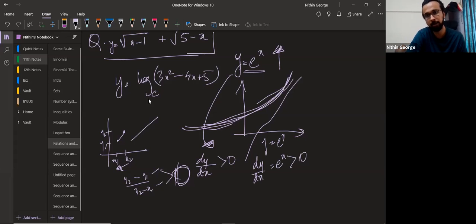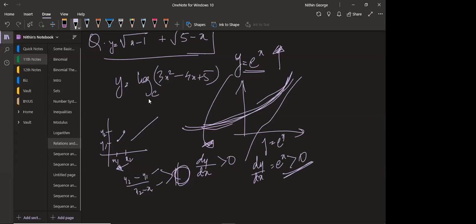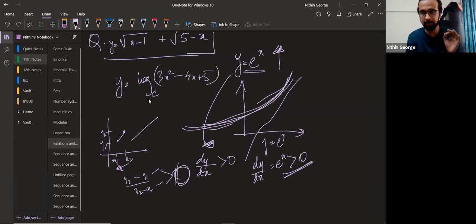But I know that e power x will always be greater than 0. Any doubts here? So dy by dx will always be greater than 0. That means that this function f of x, e power x, is an ever increasing function.